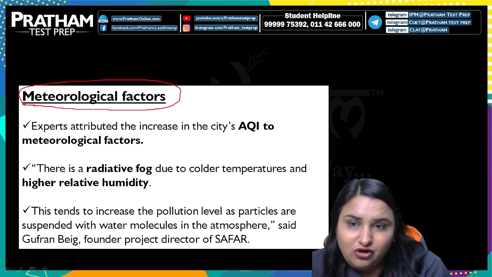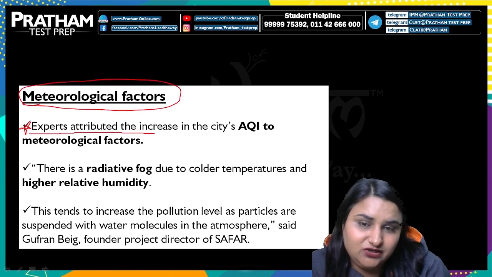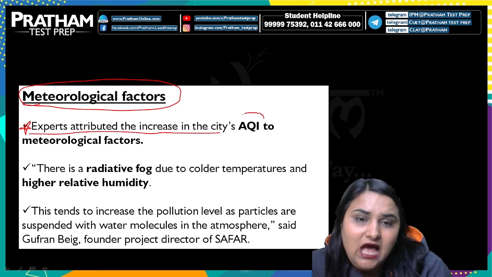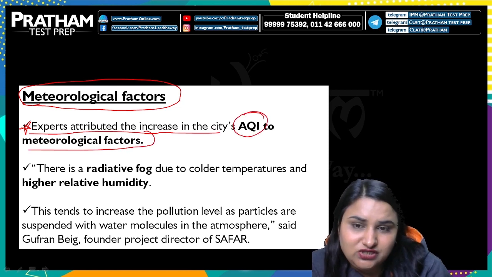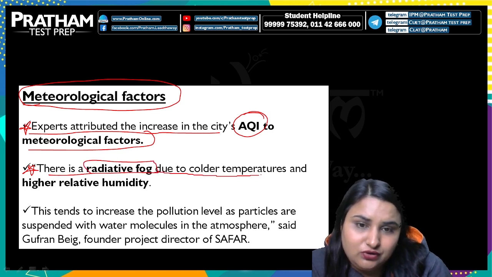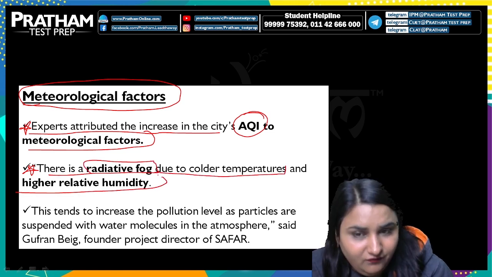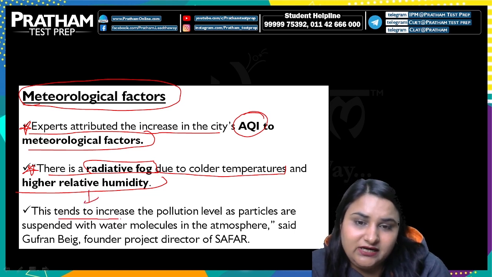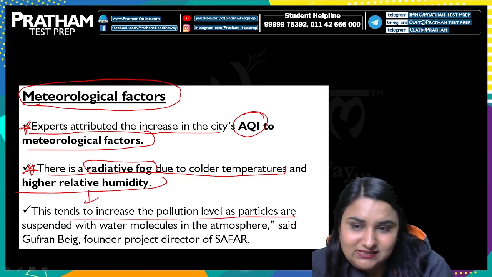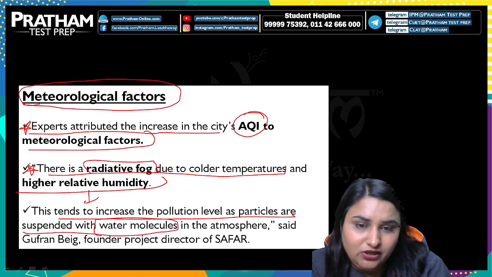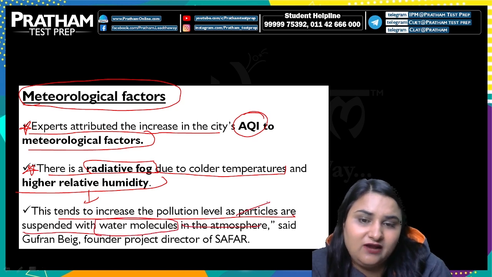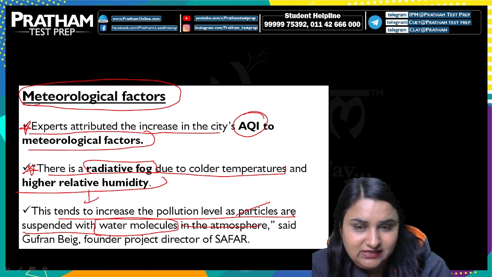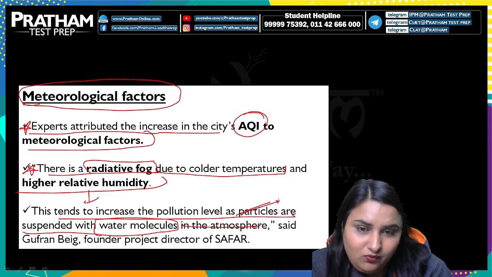Now what about the meteorological factors? Experts attribute the increase in the city's air quality index to meteorological factors, that there is radiative fog due to colder temperature and higher relative humidity. It can also tend to increase the pollution level as particles are suspended with the water molecules in the atmosphere, which can further participate in increasing the air pollution and thus increasing the score in the air quality index.